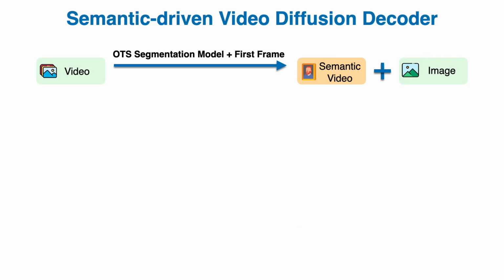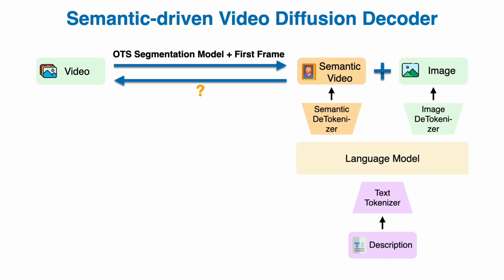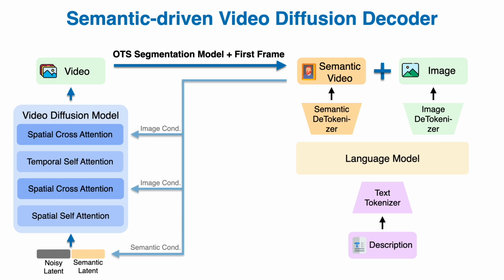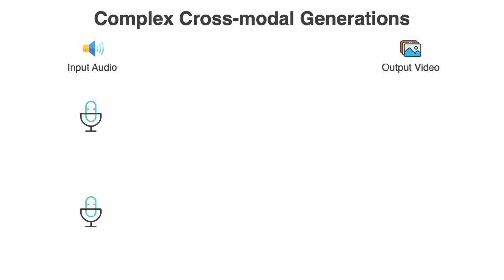We can discretize a video using an off-the-shelf segmentation model and first frame extraction. The reverse question is, how do we convert the semantic video and reference image back into a high-quality video? For text-to-video generation, the multimodal model predicts compact semantic and appearance conditions. Then, we design a semantic-driven diffusion decoder to generate the final video using semantic motion and reference appearance. Some cross-modality transitions are still difficult, which leads to unstable identity generation or visual artifacts.